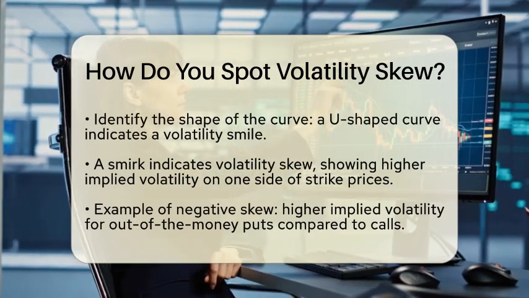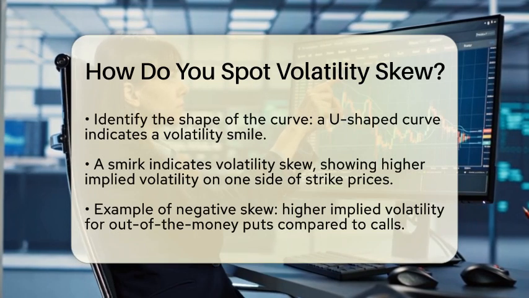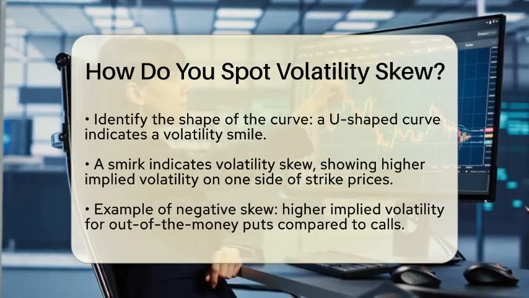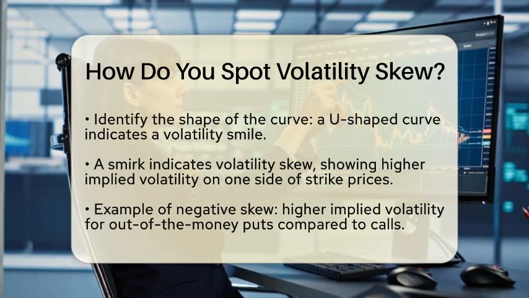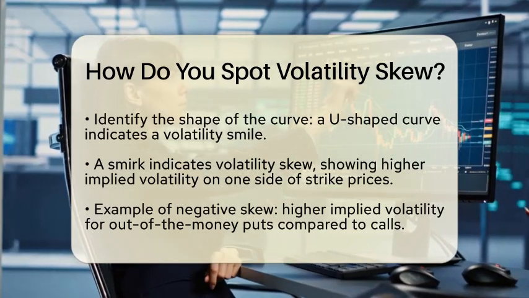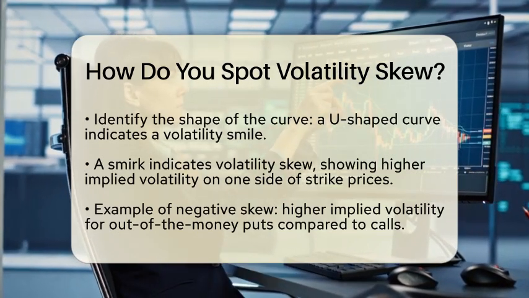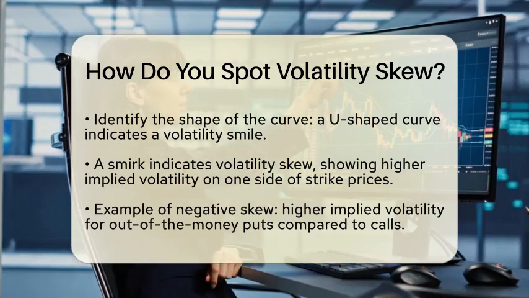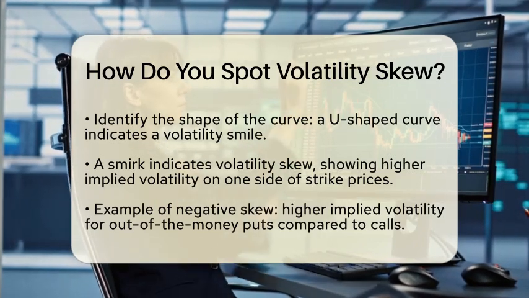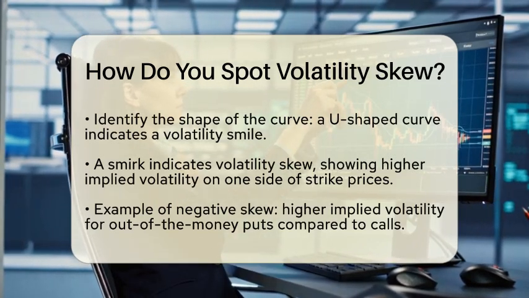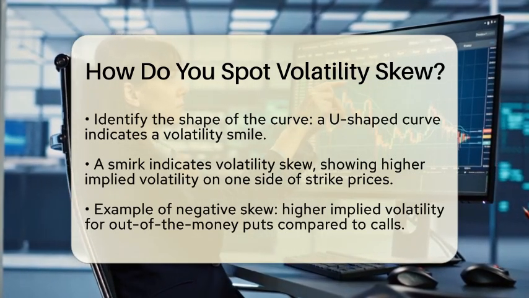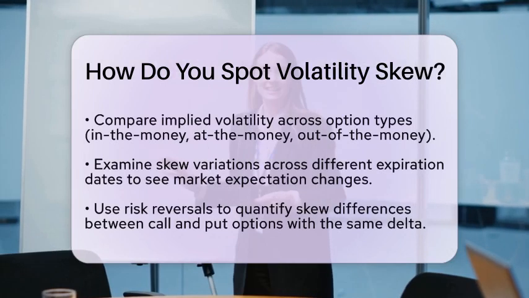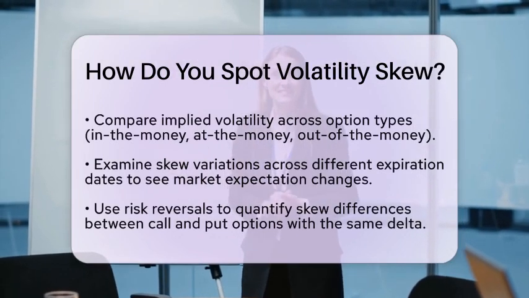Another step is to compare implied volatility across different option types. Check the differences between in-the-money, at-the-money, and out-of-the-money options. If out-of-the-money puts have higher implied volatility than out-of-the-money calls, this is common in equity markets. It usually indicates fear of downside risk. Conversely, if out-of-the-money calls have higher implied volatility, it suggests a positive skew, possibly due to expectations of upward movements.